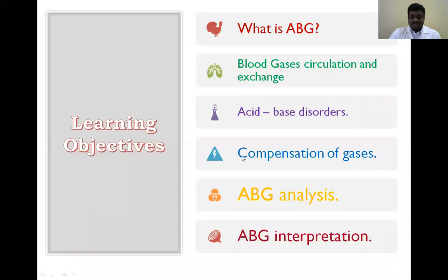Compensation of the gases, compensation means regulation of the acid-base disorders. Next is ABG analysis, and the last one is ABG interpretation. These are all the things we are discussing in this topic.